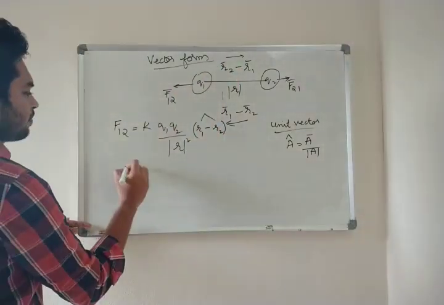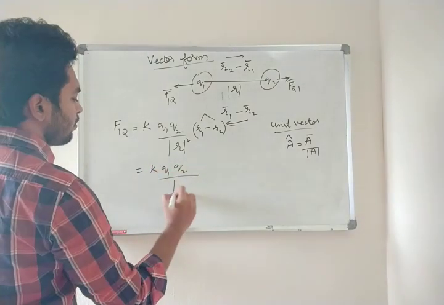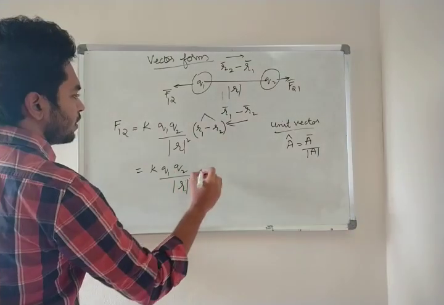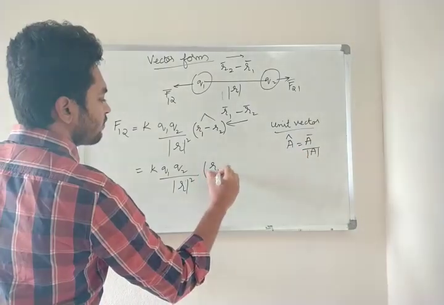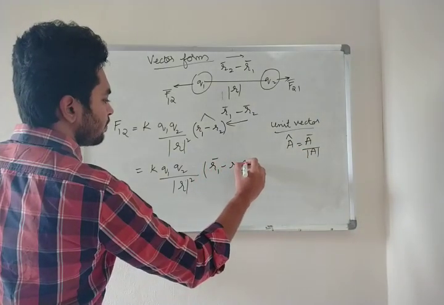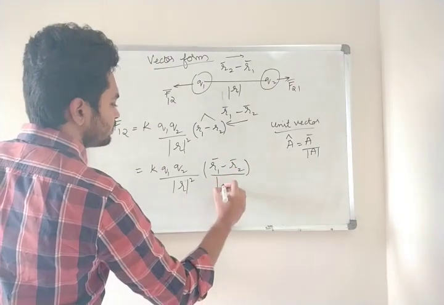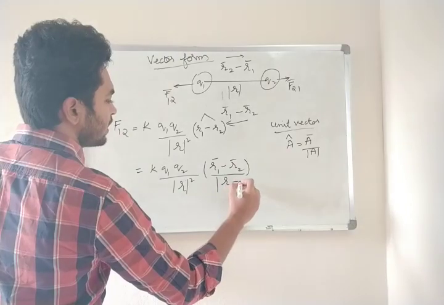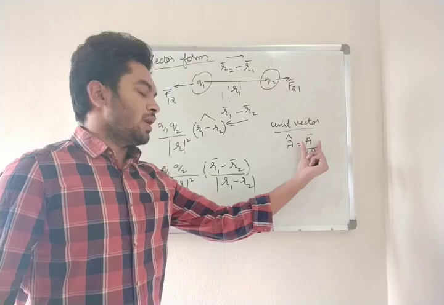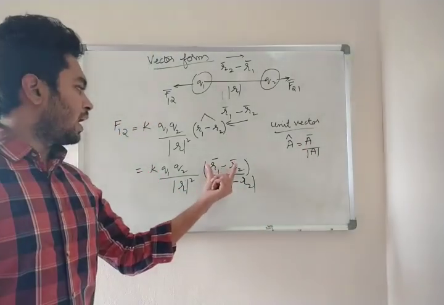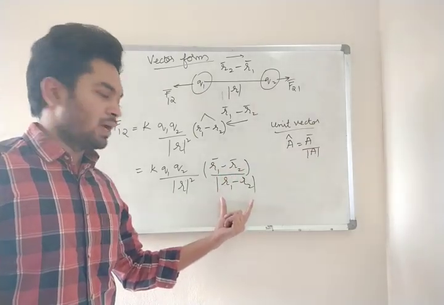Now what will it become? Equal to K into Q1 Q2 by mod R square. Now open this. What will this become? According to this, R1 minus R2 bar by mod R1 minus R2. Clear? A bar by mod A. R1 minus R2 by mod R1 minus R2.